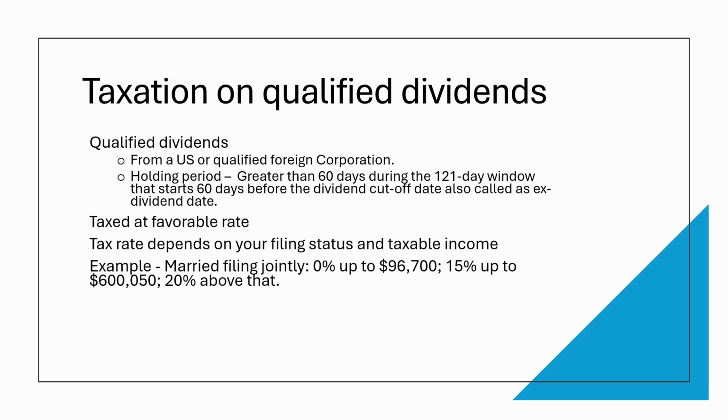You pay 20% taxes if your taxable income is more than $600,050. Please note, these brackets change every year. These days, tax software is fully automated to update these brackets as they are released by the IRS, so you don't need to track manually. However, it is always a good idea to understand the concept.